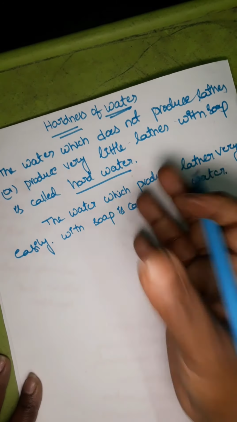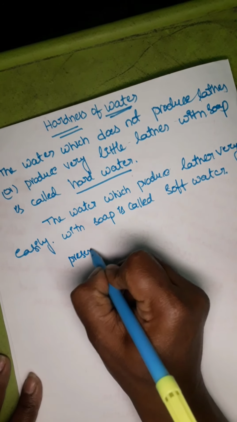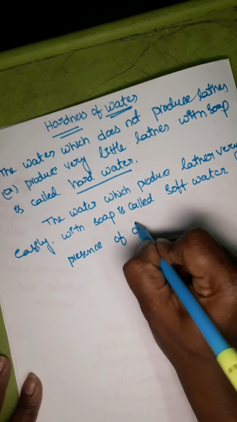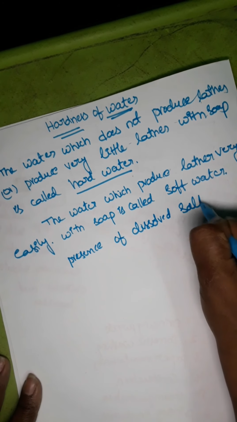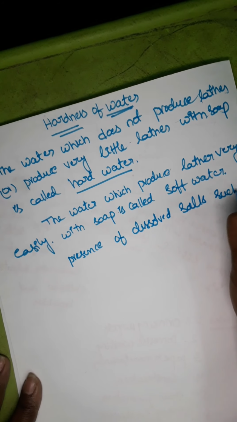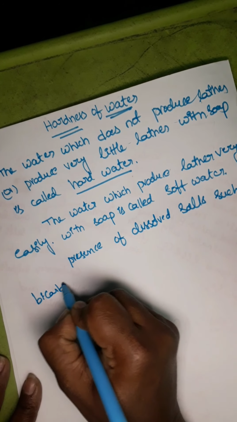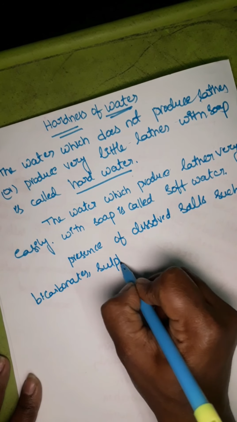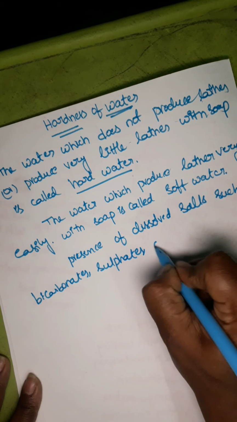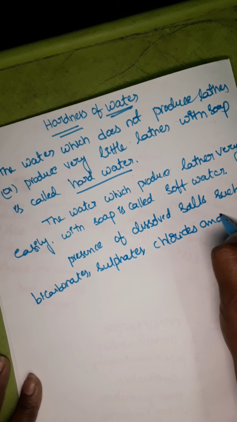The hardness of water is mainly caused by the presence of dissolved salts such as bicarbonates, sulfates, chlorides and nitrates.